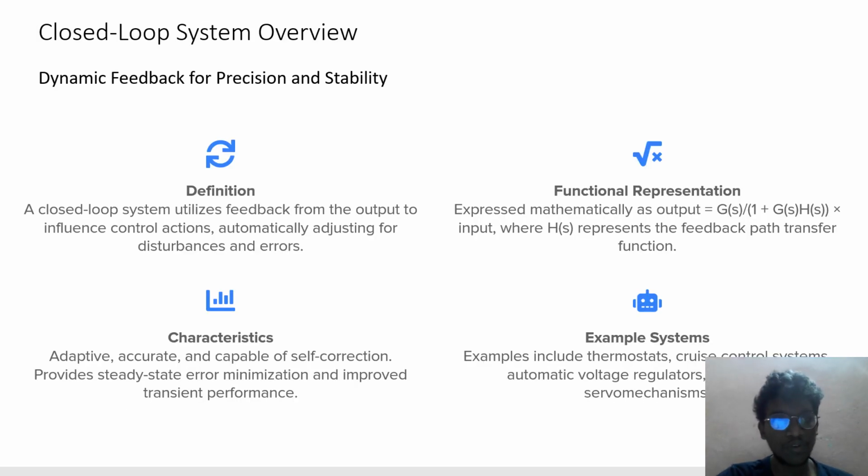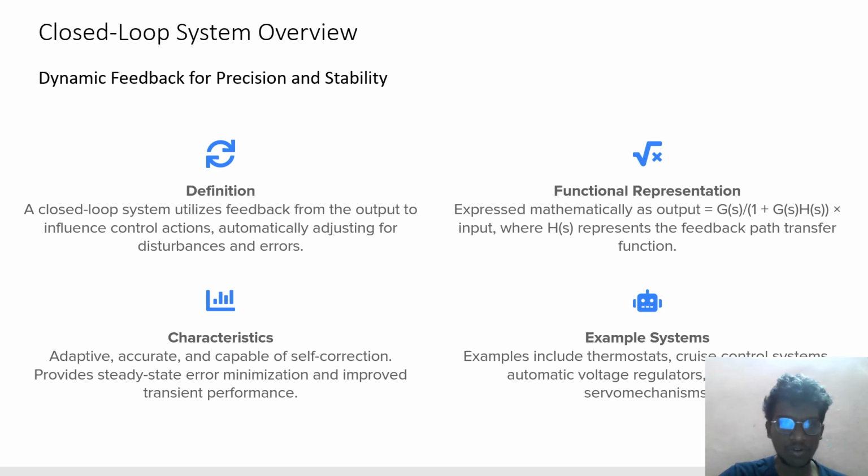Closed loop system overview: dynamic feedback for precision and stability. Definition: a closed loop system utilizes feedback from the output to influence control action, automatically adjusting for disturbances and errors. Functional representation, expressed mathematically as output equals G(s) divided by 1 plus G(s) times H(s), times input, where H(s) represents the feedback path transfer function.